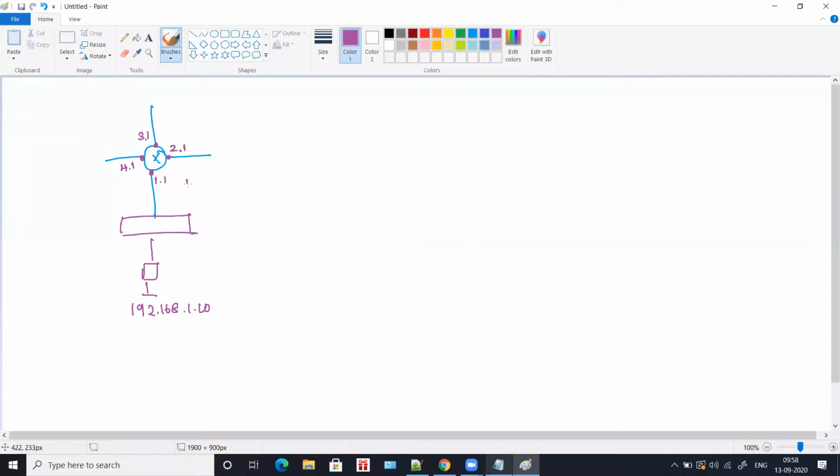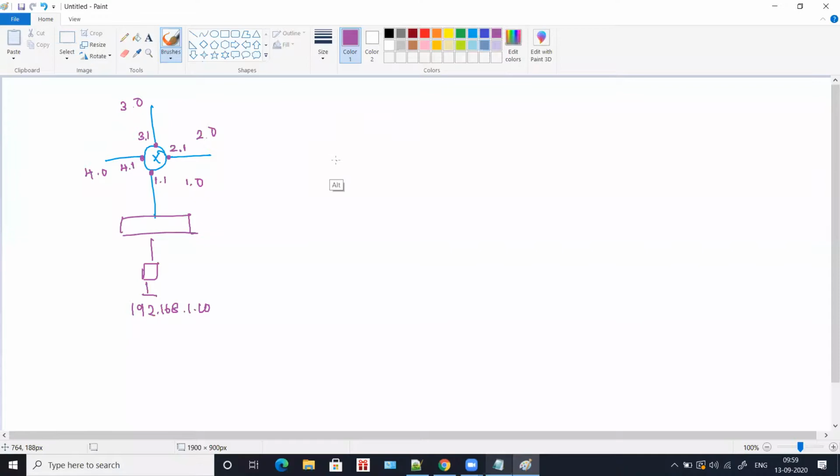This network ID will be 1.0, this will be 2.0, this will be 3.0, and this will be 4.0. So all these are in different networks. Okay, so this is the first rule: all interfaces of a router should be in different networks. So it is 1.0, 2.0, 3.0, and 4.0. Yes, and we'll go with rule number 2.